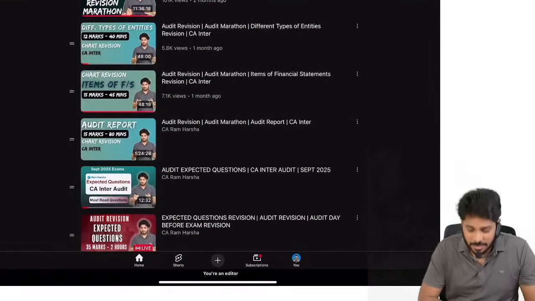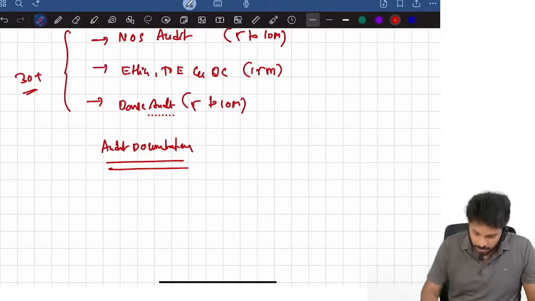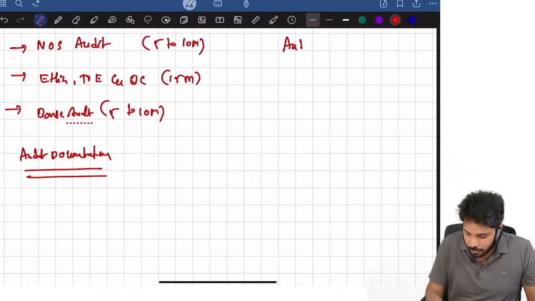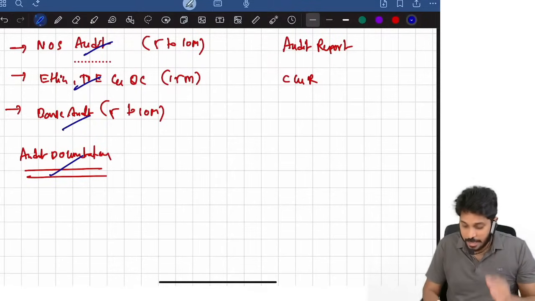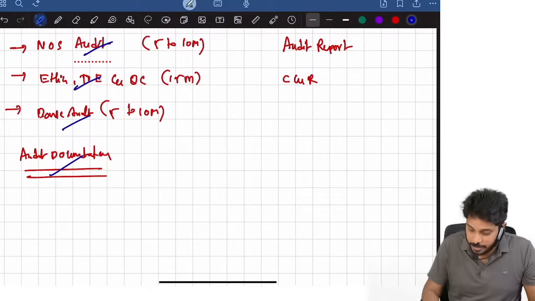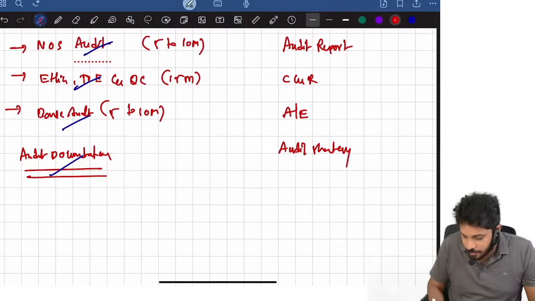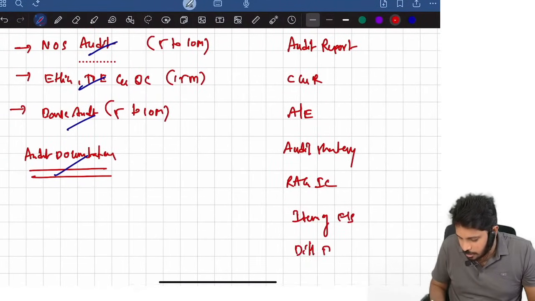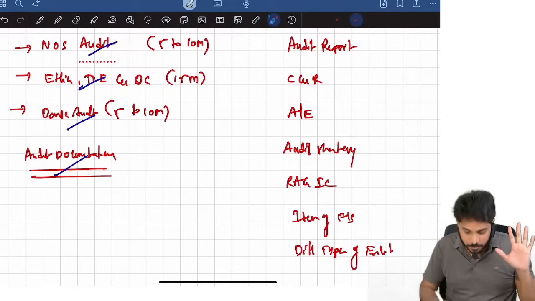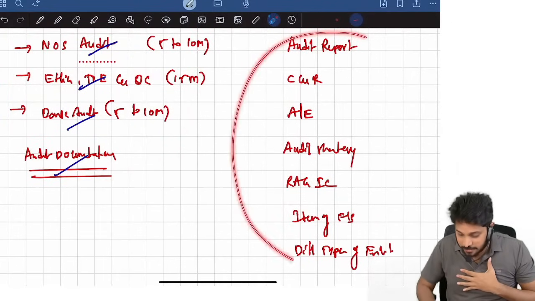What are the chapters left actually now? Fine, let me list them out here. Audit report, completion and review. Now I will finish these 4 chapters in the live right now. Apart from that, we have audit evidence, audit strategy, risk assessment and internal control. Then we have items of financial statements and different types of entities, yes or no. So these 7 chapters were there, and 4 chapters we already completed out of 11.